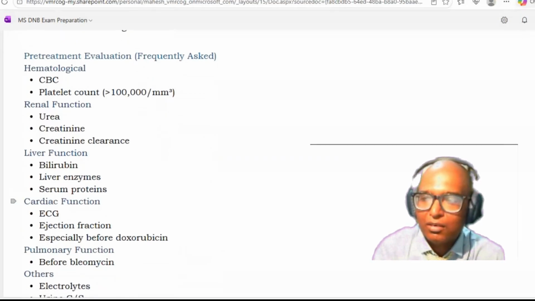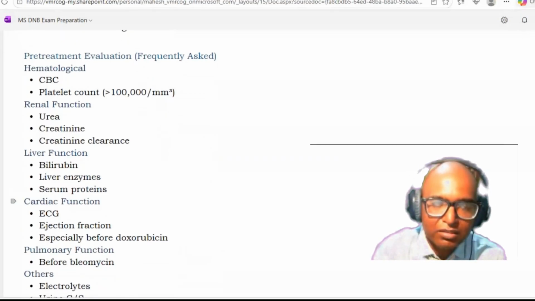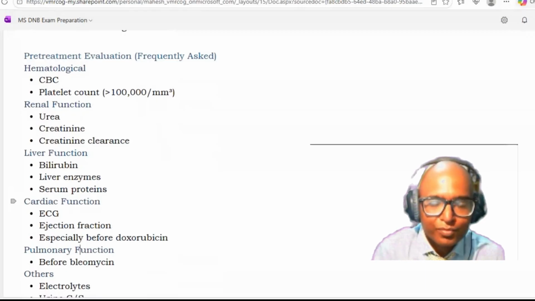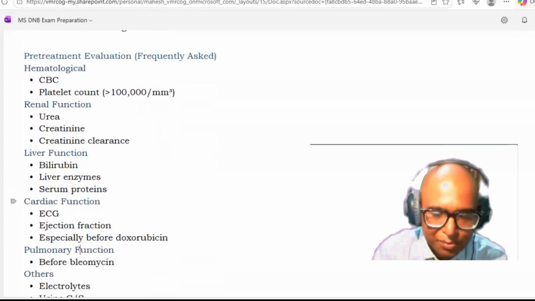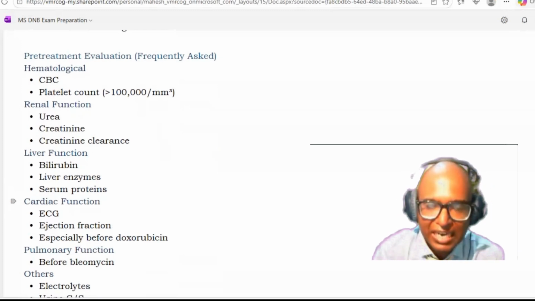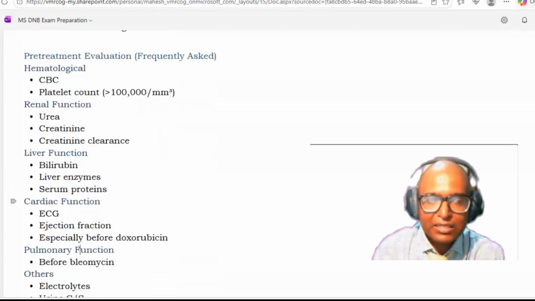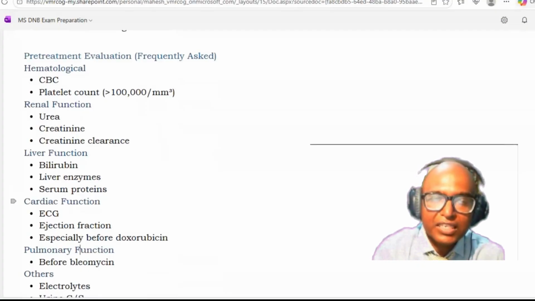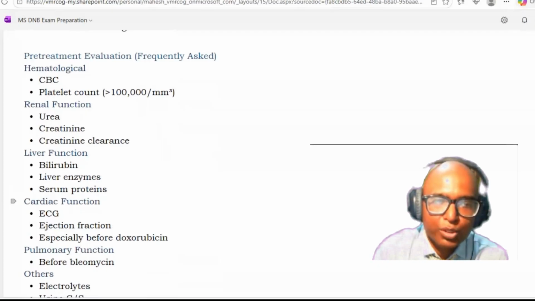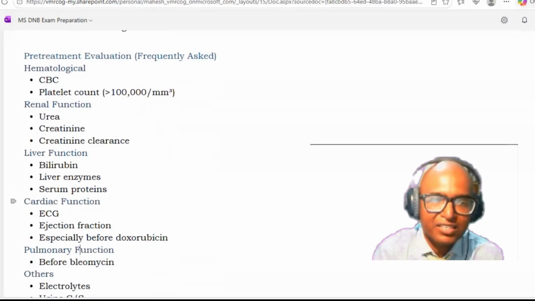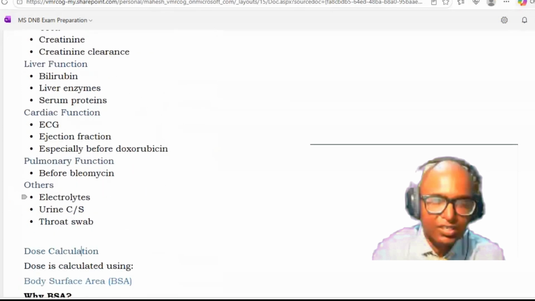Another thing which can be asked in the viva, or you can write in theory, is the pre-treatment evaluation. We have seen the cell cycle, cell cycle specific and non-specific drugs, their classification and mechanism of action. Before giving chemotherapy, we do hematological investigations such as CBC, with platelet count more than 1 lakh, renal function tests, urea, creatinine clearance, LFTs, bilirubin, liver enzymes, serum proteins, and cardiac function: ECG, ejection fraction, especially with doxorubicin. Remember, doxorubicin is known to cause cardiomyopathy, so ECG, ejection fraction, and 2D echo are very important.